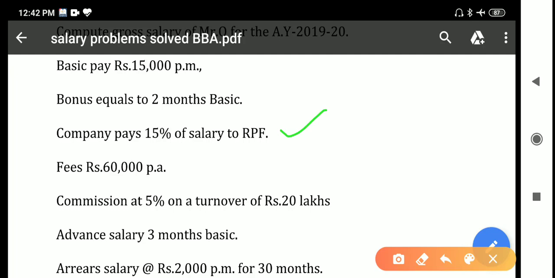Up to 12% of salary is exempted and the balance is taxable. Here 15% of salary is given, so up to 12% is exempted and the balance 3% is taxable. That means the excess of 12% of salary is taxable.